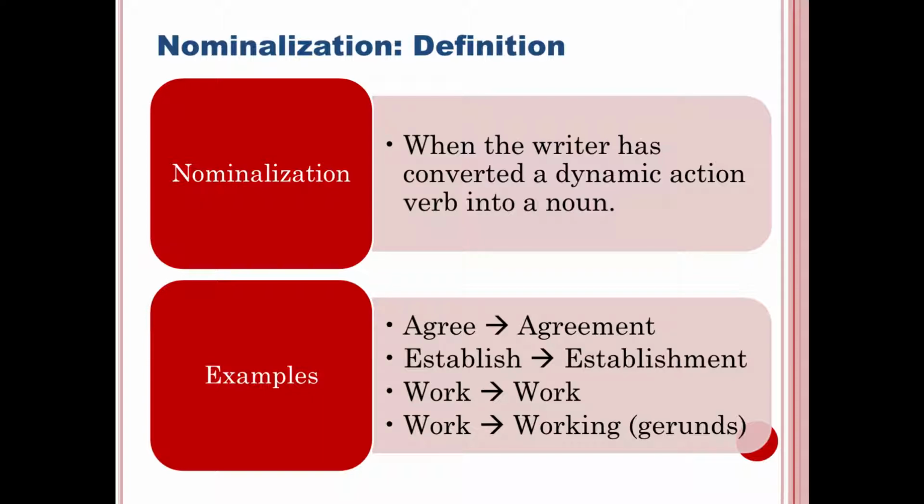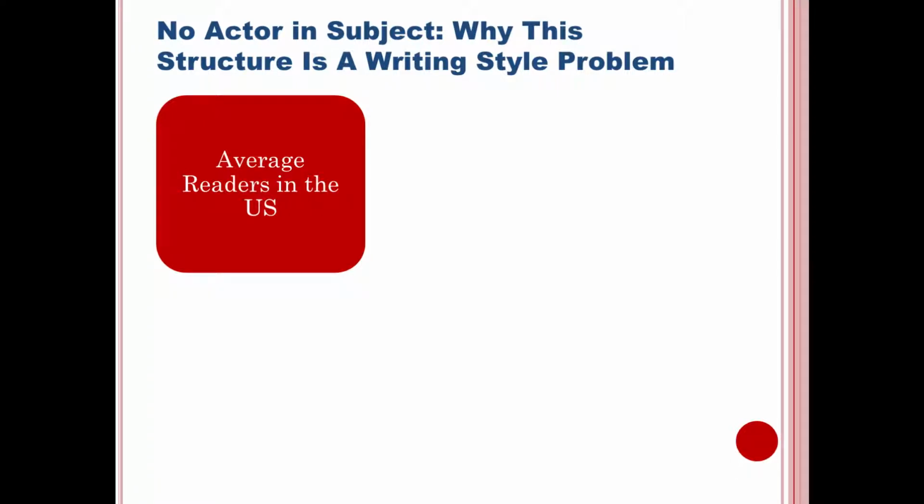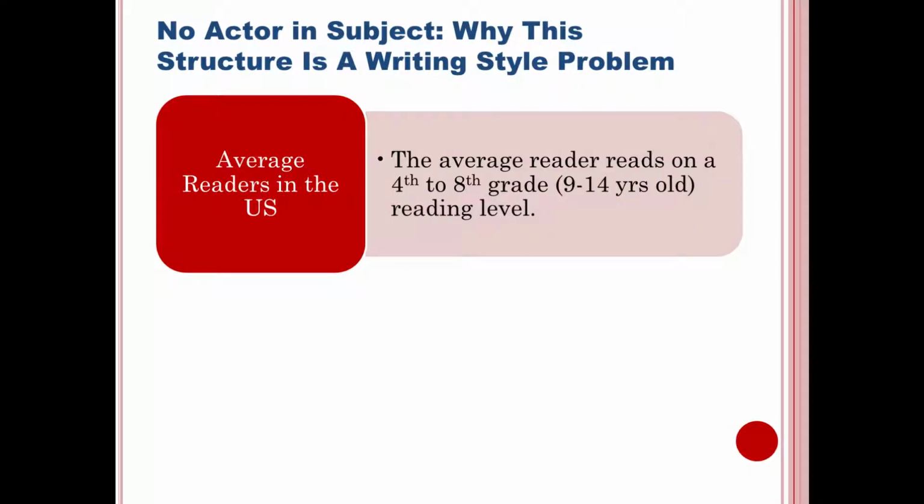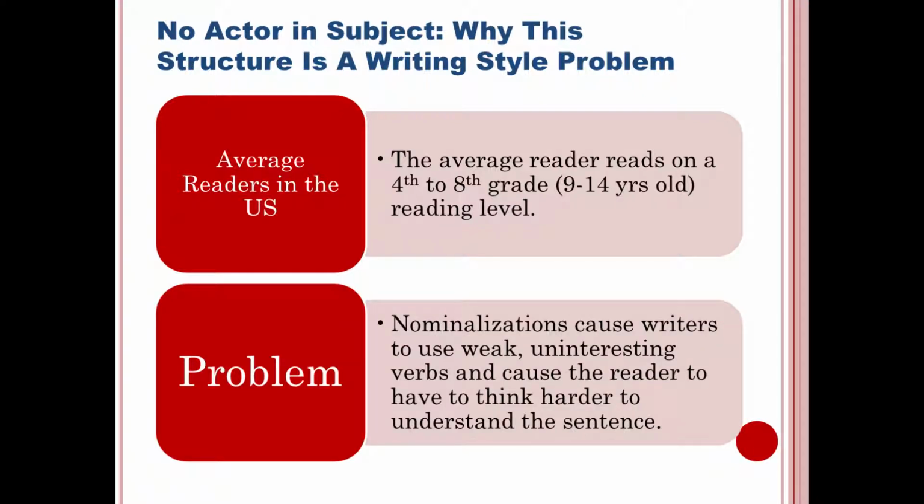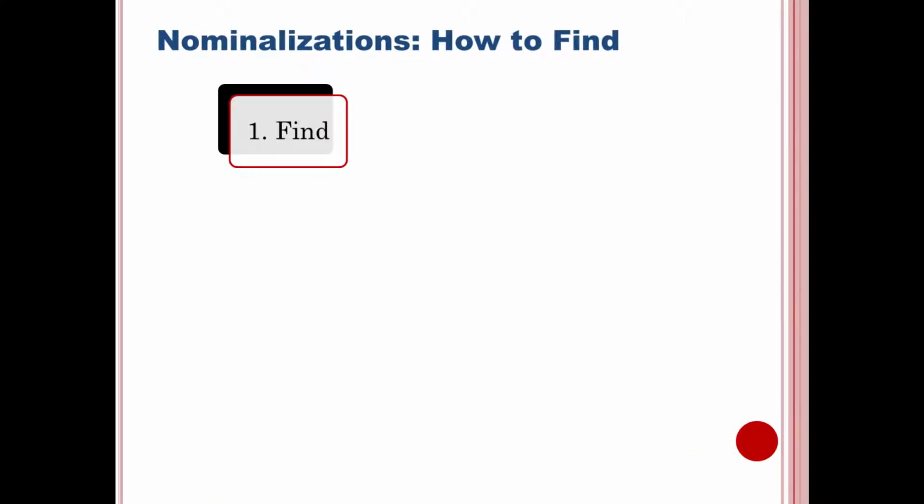Now, from time to time, we have to use nominalizations. We can't get rid of all of them, but we should get rid of the ones that are unnecessary to the sentence. So, the average reader in the U.S. reads on a 4th to 8th grade reading level. That's 9 to 14 years old, that level that they learned at. So when we have nominalizations, writers are using weak, uninteresting verbs, and they cause the reader to have to think a lot harder to understand the meaning of the sentence, because the readers get bogged down in these larger words.